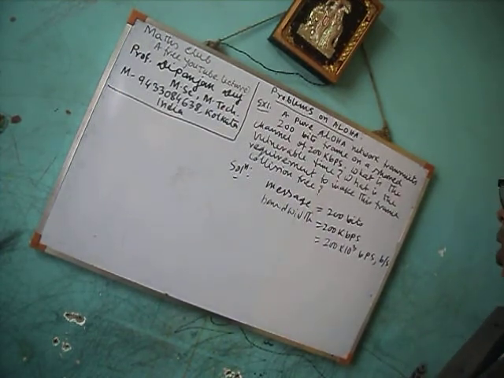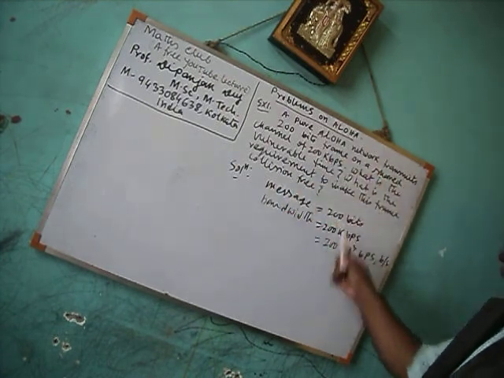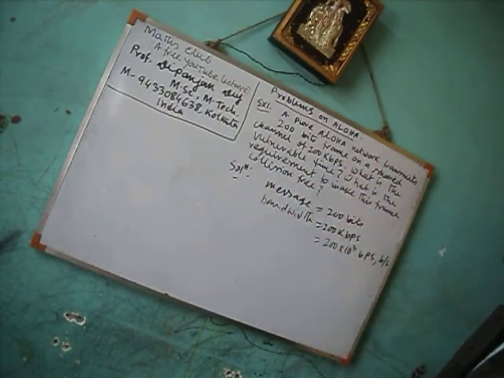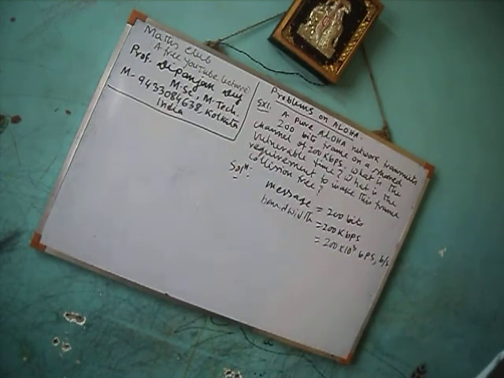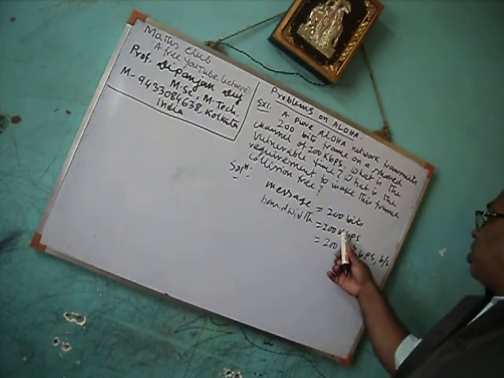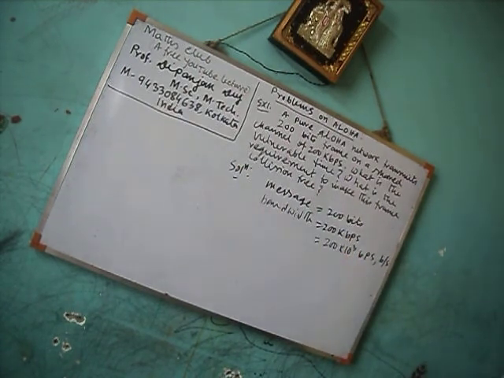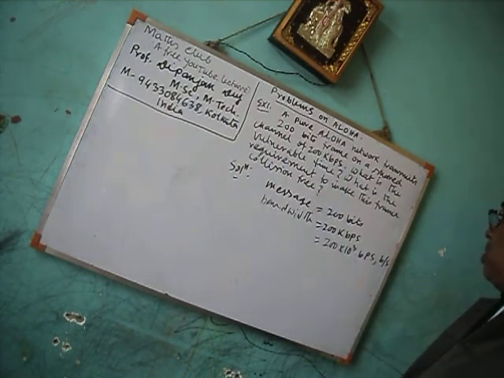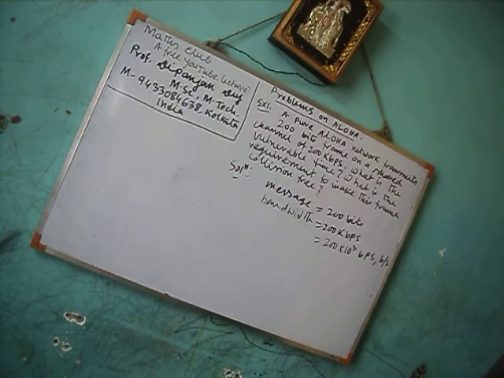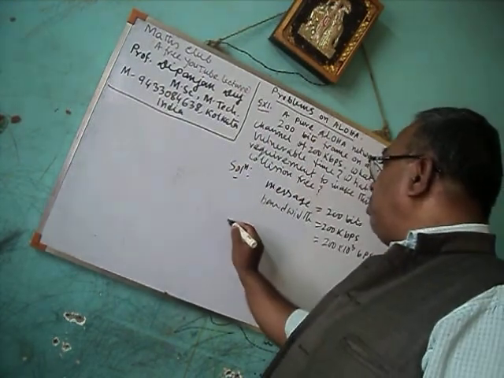Now what is the vulnerable time you have to find? Understand this one. The message is given, 200 bits. Bandwidth is 200 kbps, that means 200 kilobits per second. Convert this into bits per second by multiplying by 10 to the power 3, then this will be bps. So now we have to find the vulnerable time.